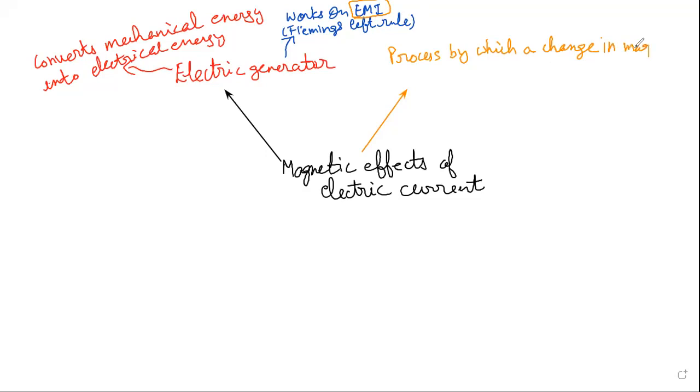When I bring this current carrying coil nearer to another coil, there will be a change in magnetic field, and this change in magnetic field will induce an electric current in the other conductor. This is the meaning of EMI, electromagnetic induction. A very, very important term.